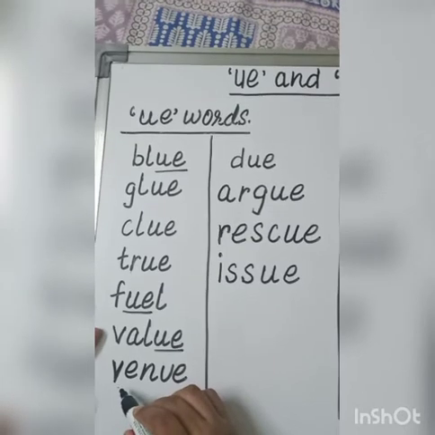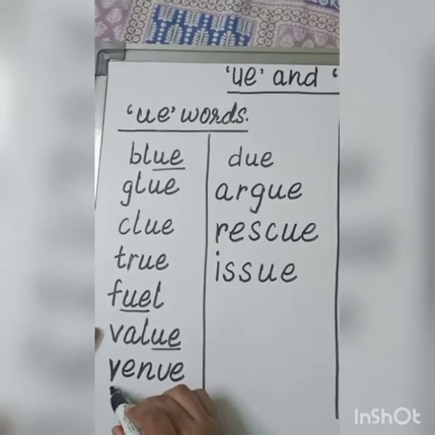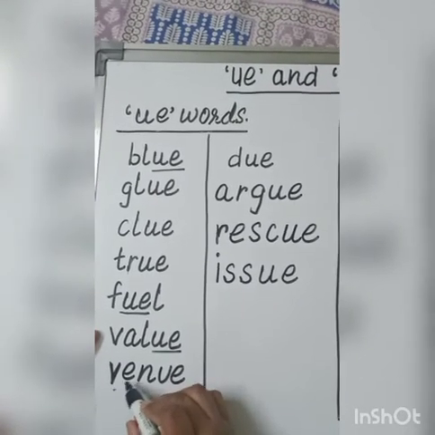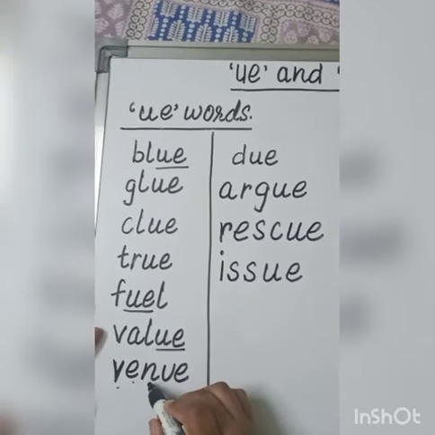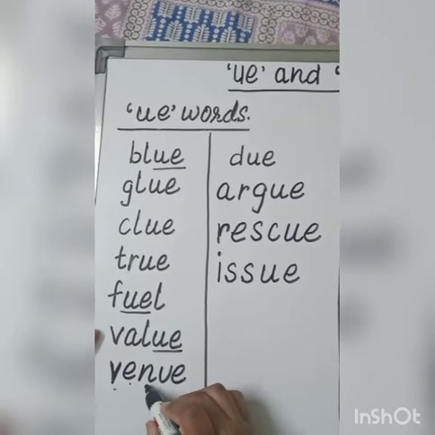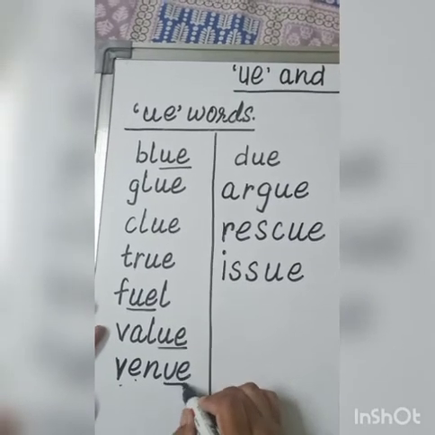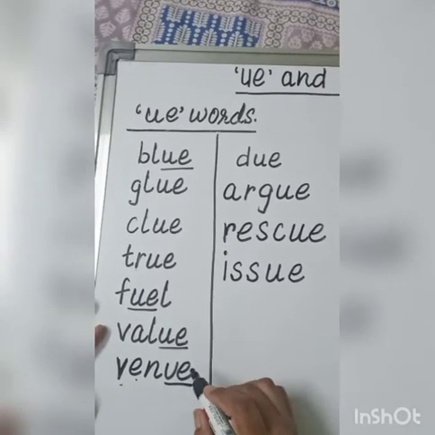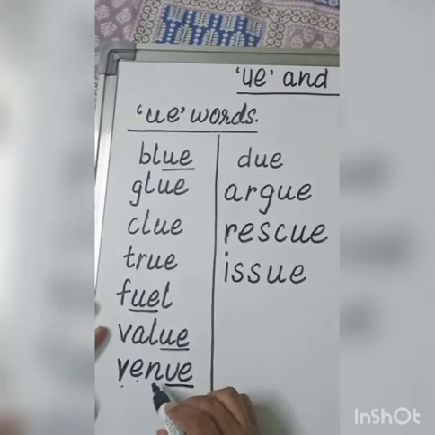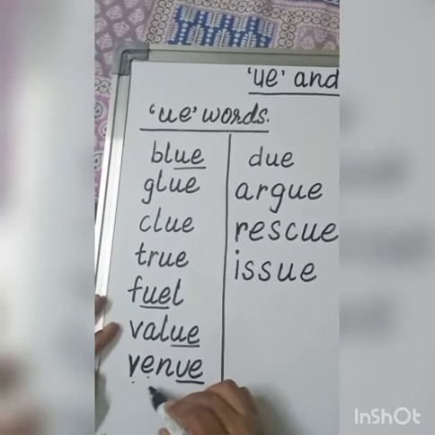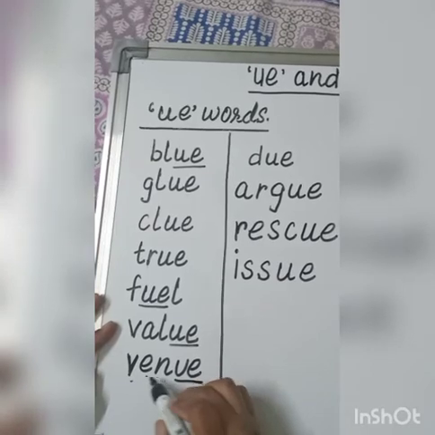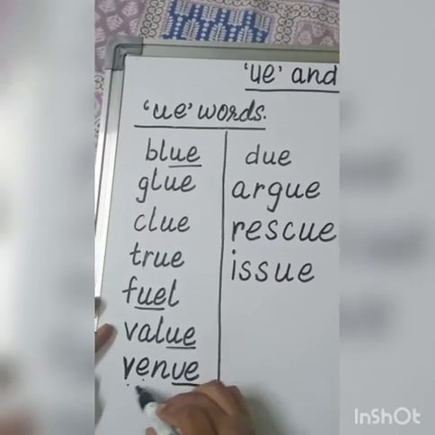Venue. How do we pronounce it? With the help of phonics, V says v, E says eh, N says n, UE sounds U. Venue.